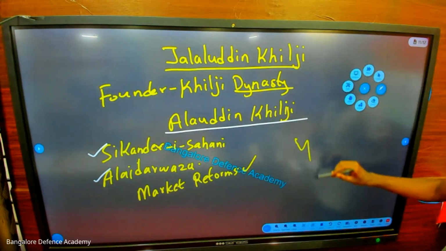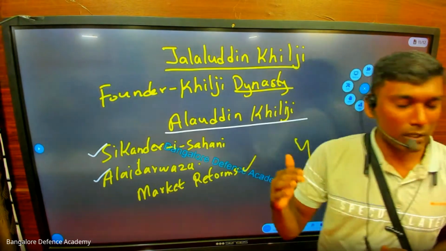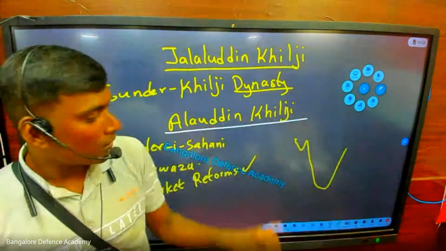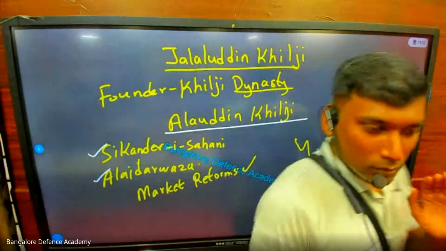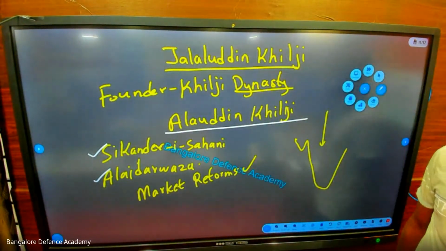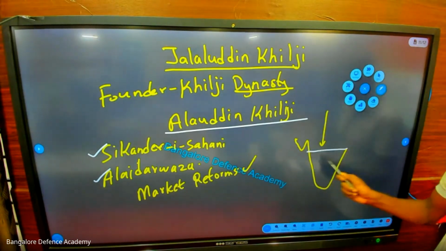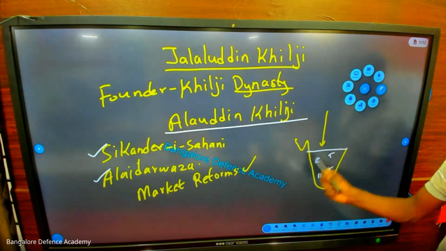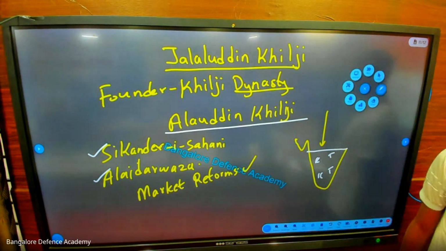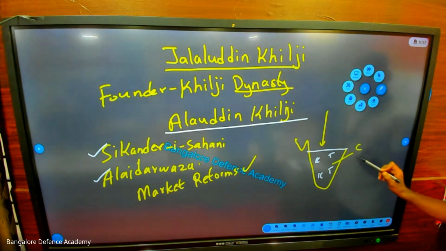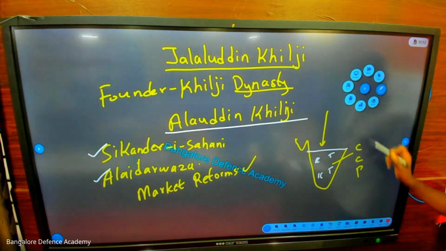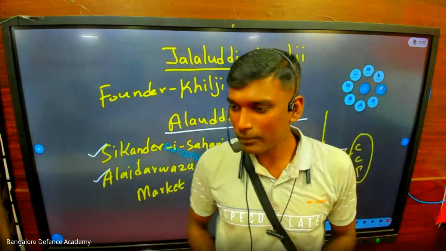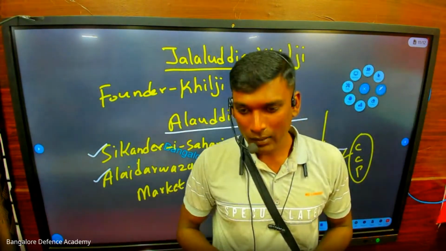Next, when we study Chandragupta Maurya, Ashoka and all, we will study how Ashoka entered the war called the Kalinga War. After Kalinga, he became a Buddhist, right? So in the whole history, no one could enter South India. This is Karnataka, Telangana, Andhra Pradesh, Tamil Nadu and Kerala. Nobody could attack this South India place. You know why? Because there are three brothers, Chera, Chola and Pandyas. These three brothers, imagine it is your summer vacation, and mom and dad have gone to work. Mom and dad told you to play carom. So how will you play carom?